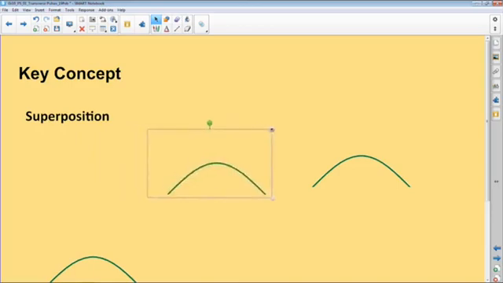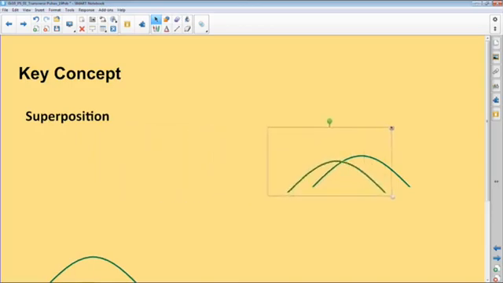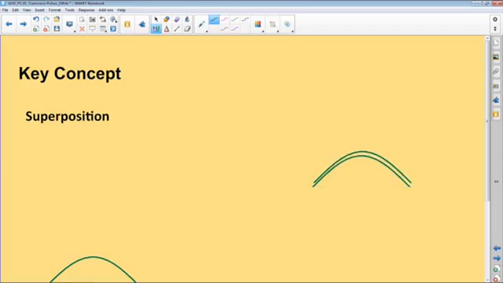Right. Now, if we can move those pulses to each other and see what exactly happens. So this one comes over, and what's going to happen is they'll be at the same time in the same space. Now, what's going to happen? They will be on top of each other like that. However, what will be very important is that the resultant disturbance, each one of them has their own amplitude. In this case, let's say the first one had an amplitude of A, okay? This one had an amplitude of A, right? Remember, amplitude, from our prior discussion, has to do with the distance from rest position to the maximum point of disturbance, okay?